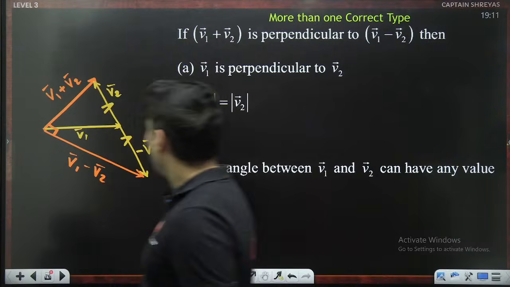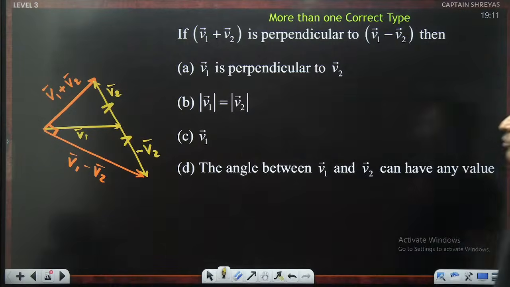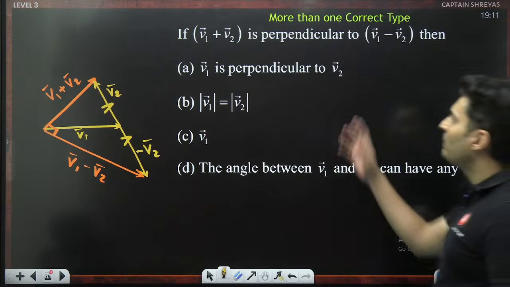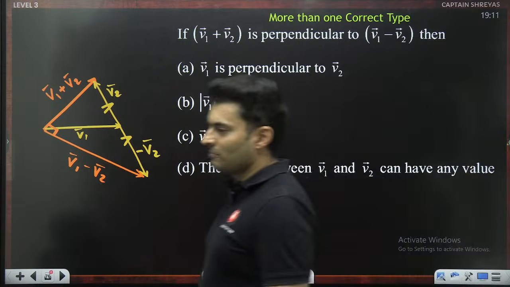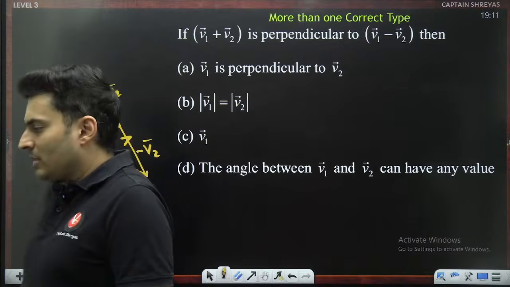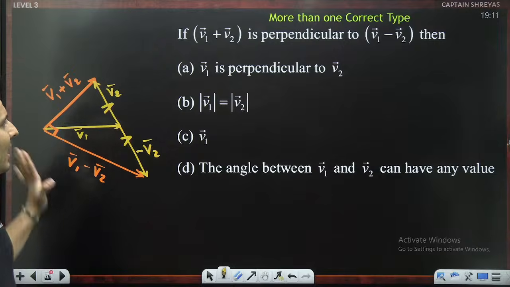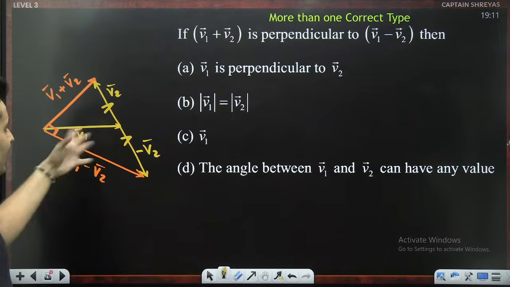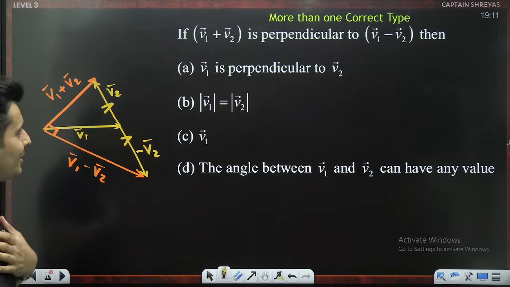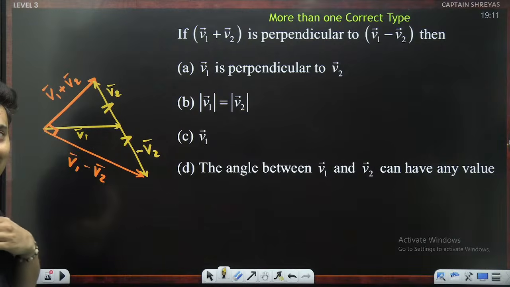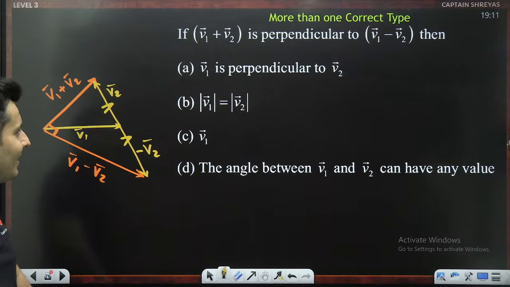But why? I mean, why should V1 be perpendicular to V2? Is there any reason behind it? Is there any sense behind it? Why should it be even perpendicular? Just because you feel like it? Just because you think that it is, right? So, this is not necessarily true.